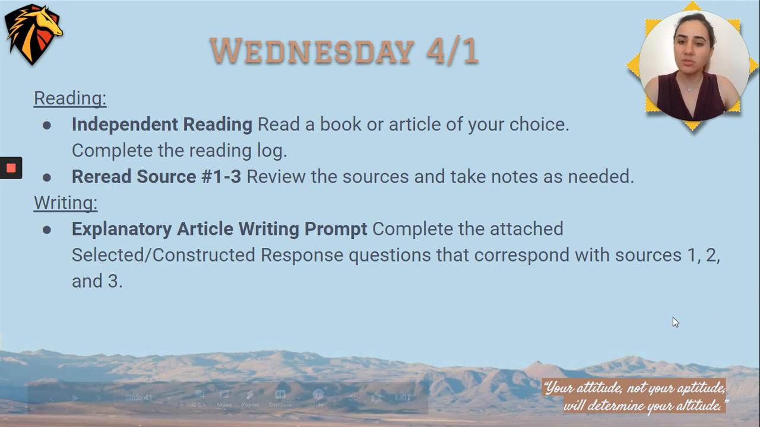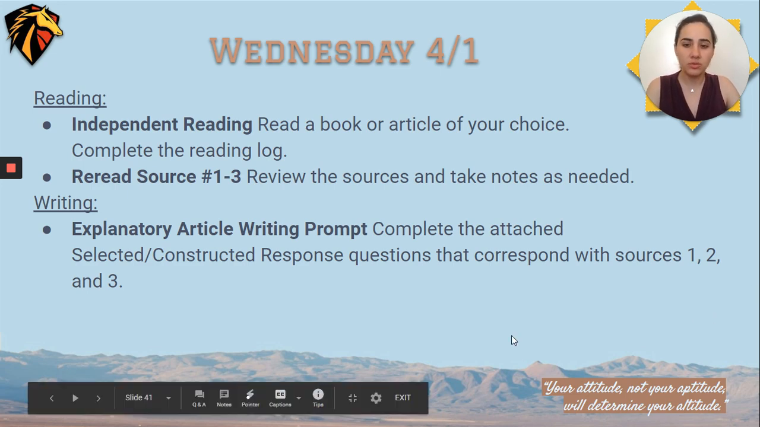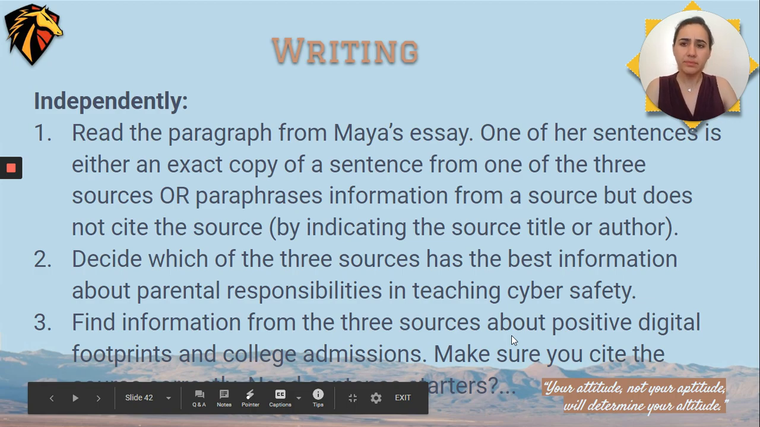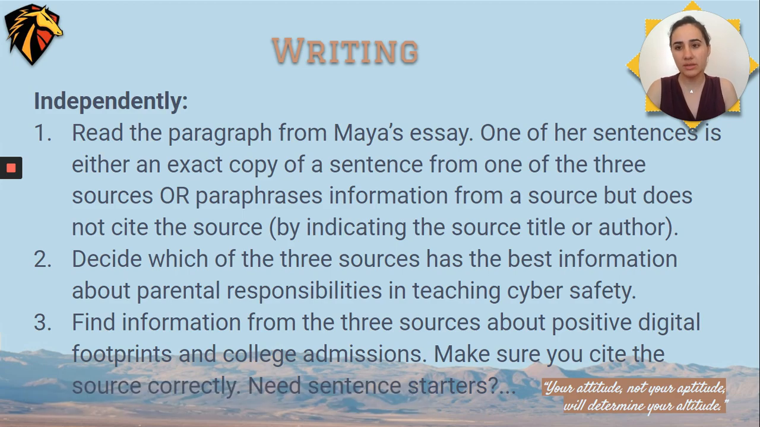So let's break down what you need to do for those constructed response questions. Independently, you need to read the paragraph from Maya's essay. One of her sentences is either an exact copy of a sentence from one of the 3 sources, or it's paraphrasing information from the source, but does not cite which source it came from. So you need to decide which sentence was plagiarized.